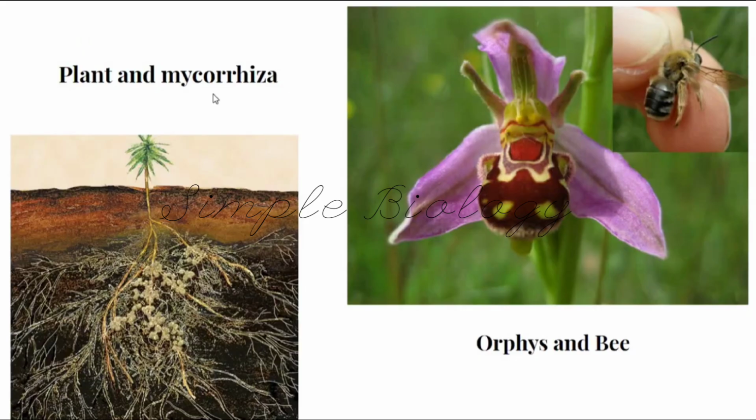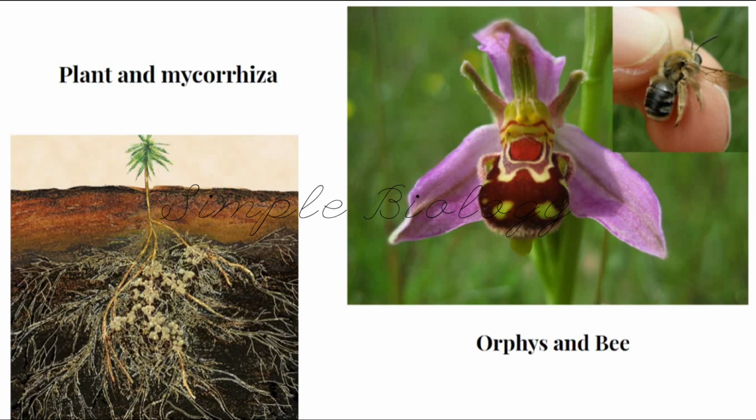Another example for mutualism is plant and mycorrhiza. In this case, the mycorrhizal fungi, which grow in the root of the plant, supply nitrogen to the plant, and the plant gives shelter to the mycorrhiza. So both the plant and the mycorrhiza get the benefit from each other.